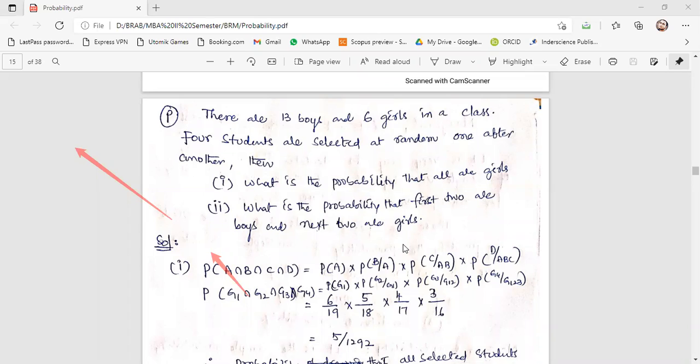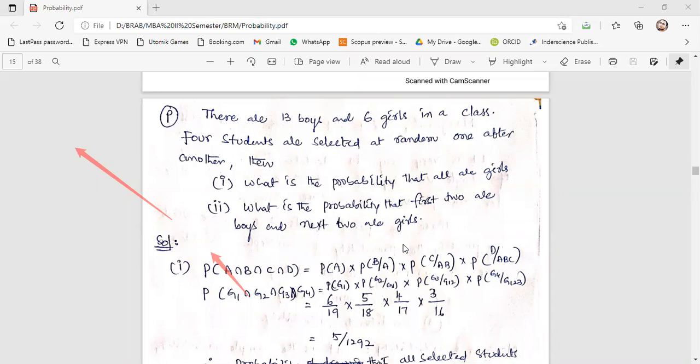Next, into the probability of girl 3, P of G3 by G1 G2, provided that girl 1 and 2 have happened already. Similarly, P of G4 by G1 G2 G3, that means the girl event has already happened in the first, second and third attempts.